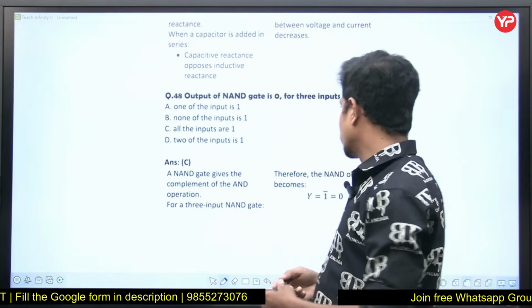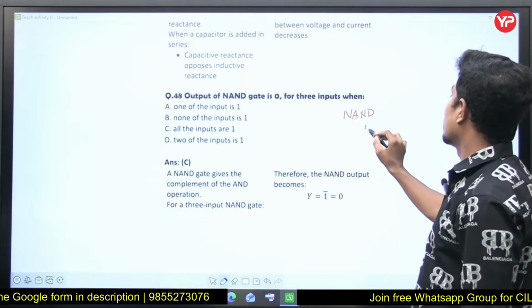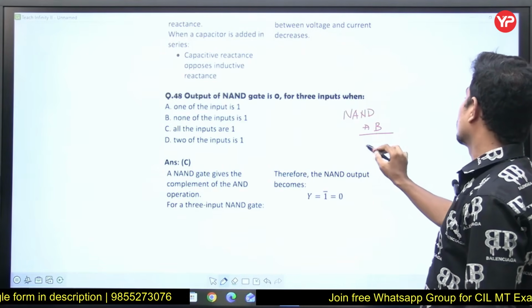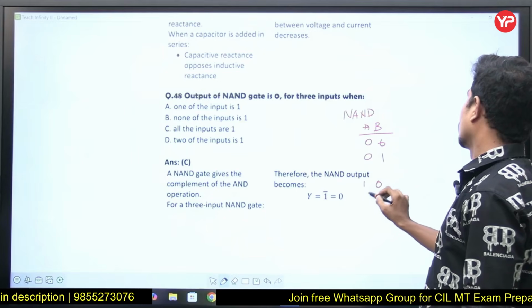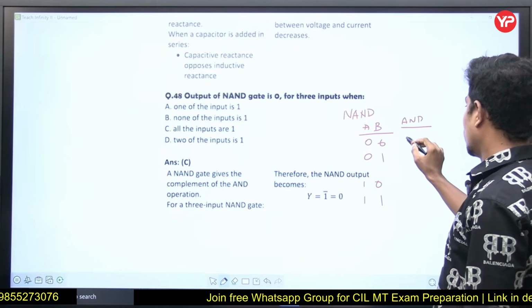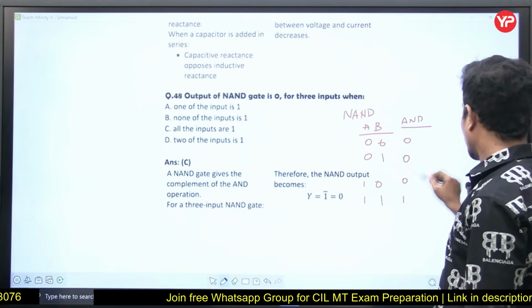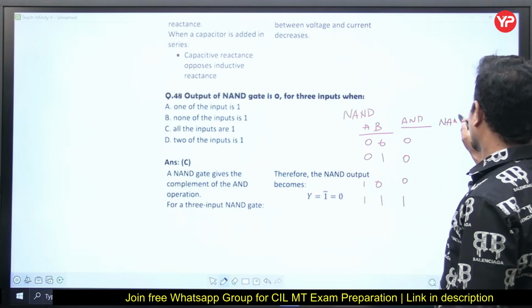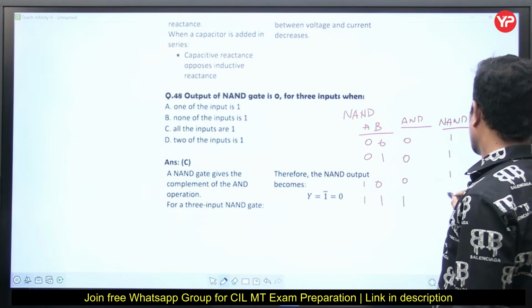NAND gate is exactly the opposite. With inputs A, B as 0 0, 0 1, 1 0, 1 1, AND gate output is 0, 0, 0, 1. NAND gate output is 1, 1, 1, 0.